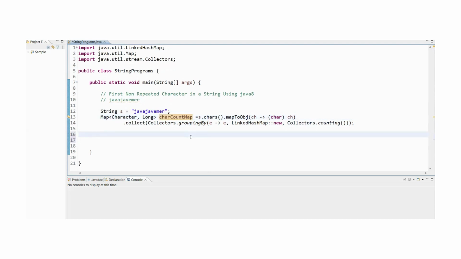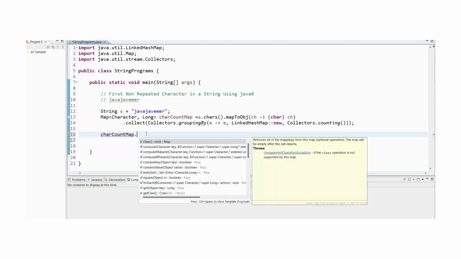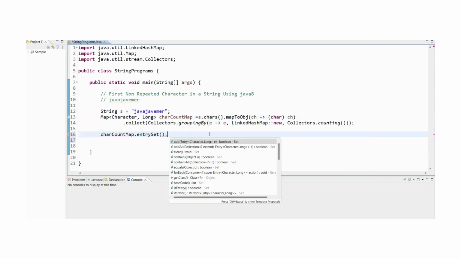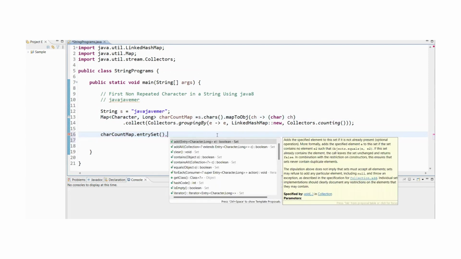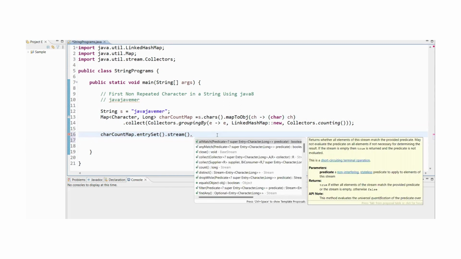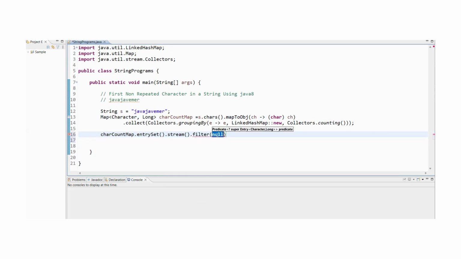The only thing is we need to iterate this map, and we are going to collect the non-repeated characters. This is a map, so we can use the entrySet in Java, and we are going to stream it and filter. What do we need to filter?